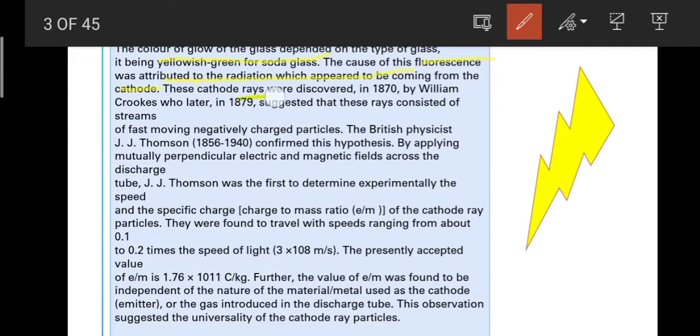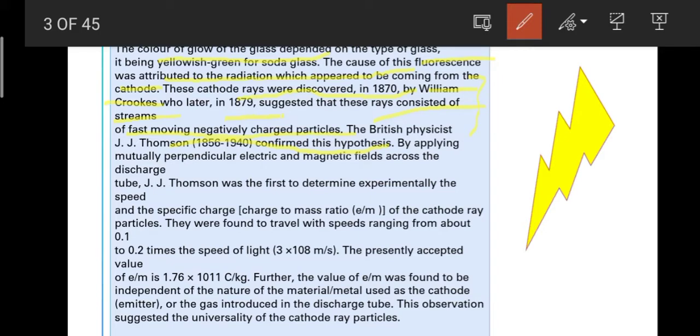These cathode rays were discovered in 1870 by William Crookes. So by whom were cathode rays discovered? By William Crookes, in 1870. Later, in 1879, it was suggested that these rays consisted of streams of fast moving negatively charged particles, and this hypothesis was confirmed by J.J. Thomson.